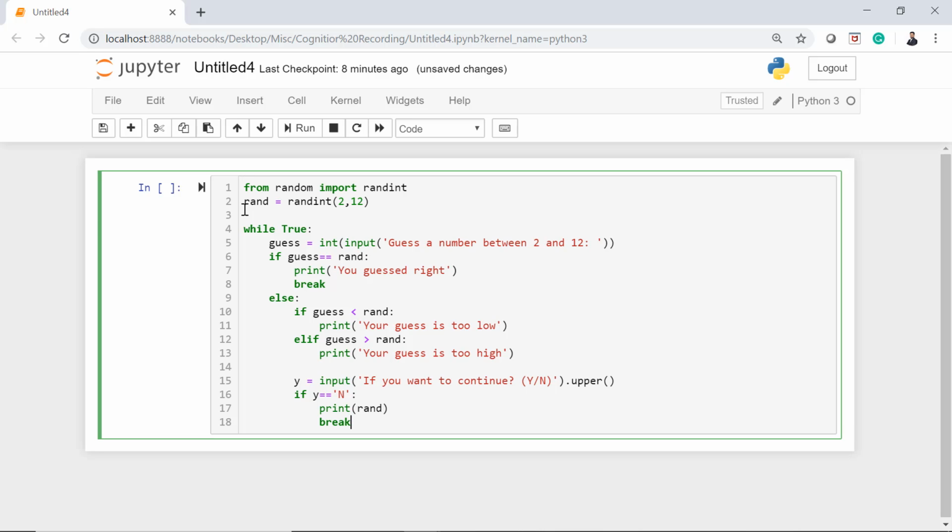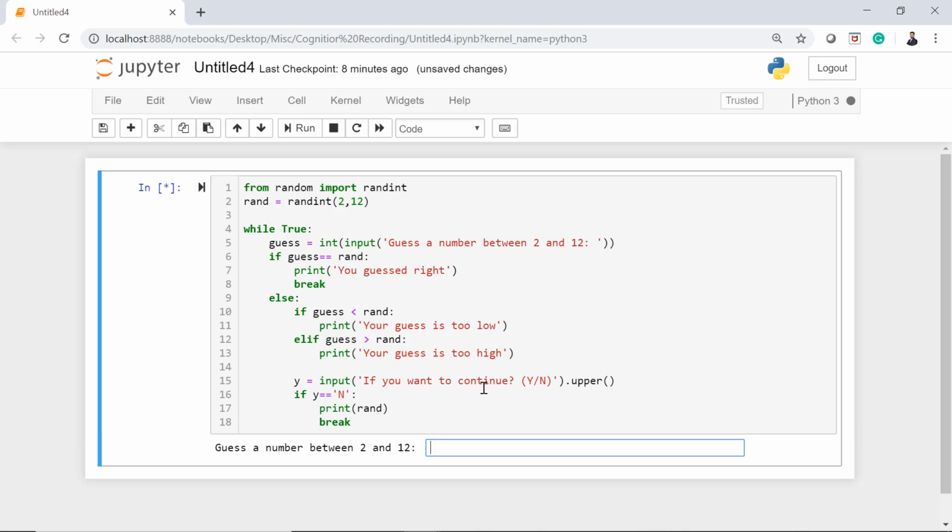So this is the logic. Here the random number will be generated. User will put the guessed number, then the logic will start. If guessed number which was given by the user is equal to this random number, then we are good. Else, if guess is less than random number, then it's too low. Greater than random number, then it's too high. And let's say I want to iterate this loop and I want to do it again and again. Whether it is correct or not, I'll ask user whether you want to continue or not.